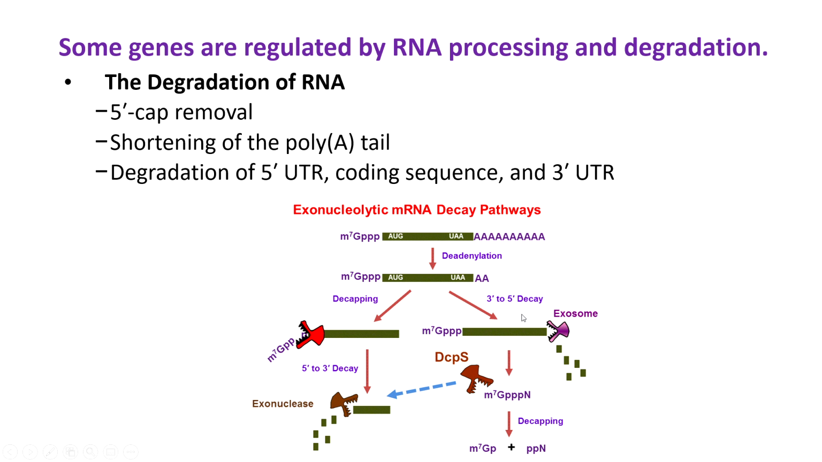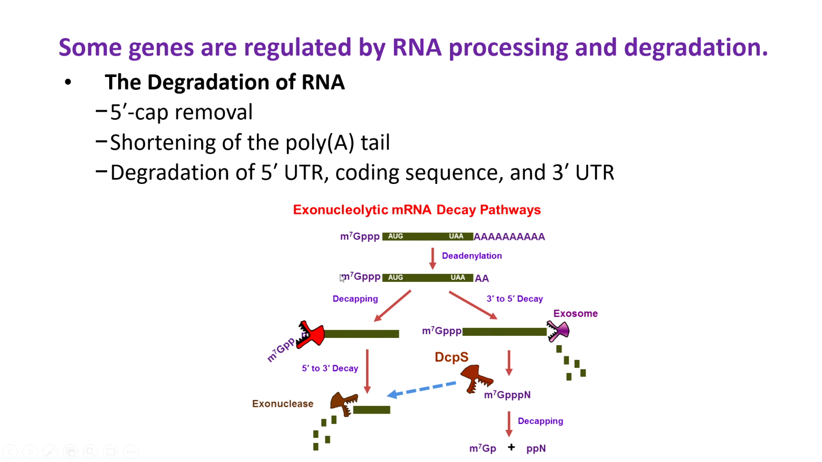This slide right here is showing some of those different processes. And so this tends to happen in a stepwise process. So here we have a messenger RNA that encodes for a protein. This is the 5' cap as M7GPPP. This is the poly A tail at the end. And so the first thing that happens is deadenylation, or degradation of the poly A tail.